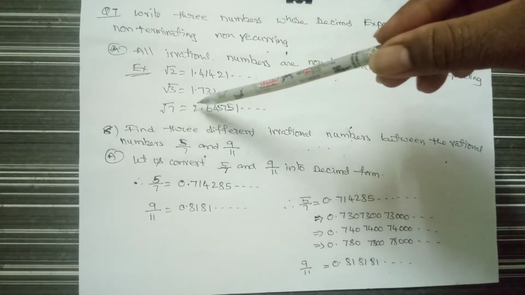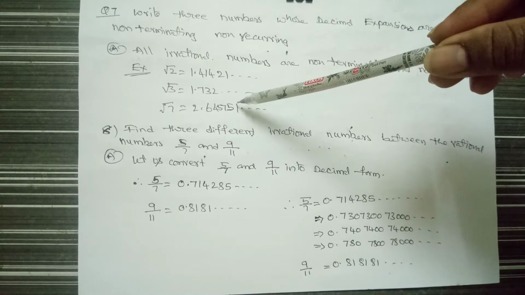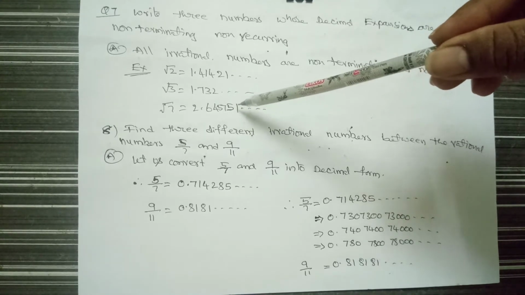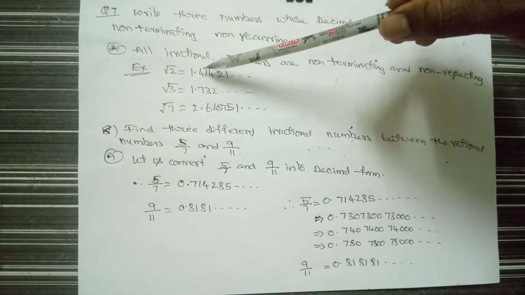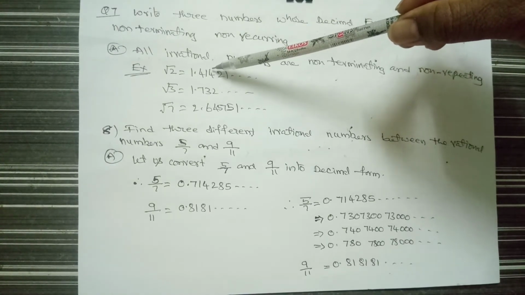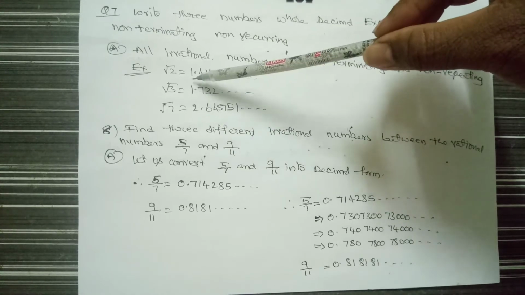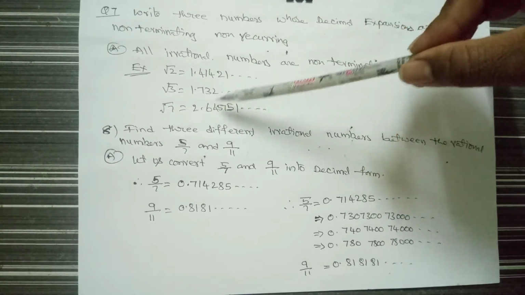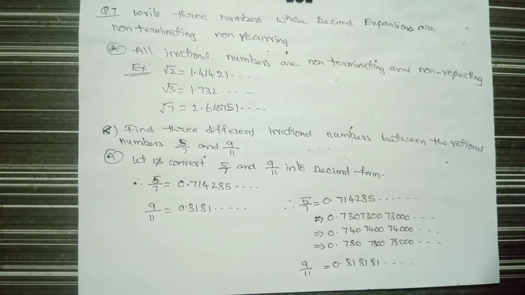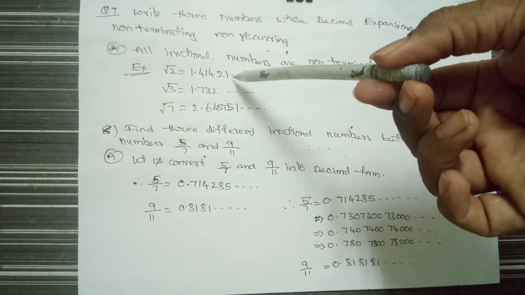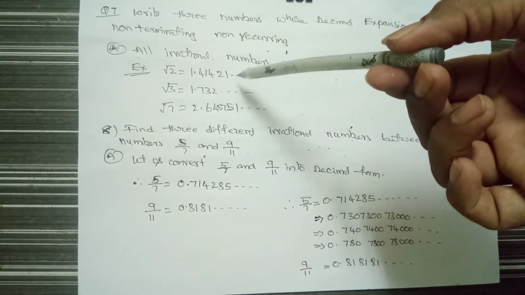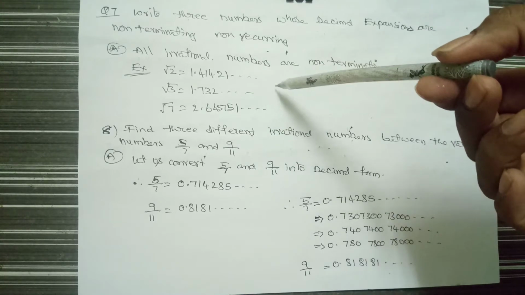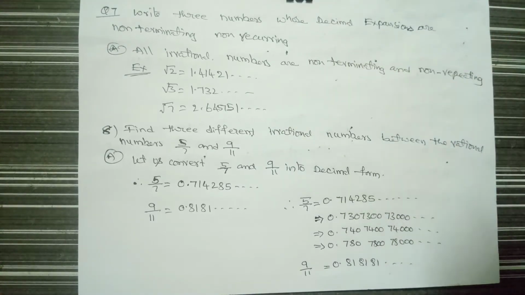Root 7 value is 2.6451 and so on. Students, you can remember just two or three places of decimals: 1.414, 1.732, 2.645. So like that you can recall. And "and so on" is important. If you don't say "and so on", it will be terminating. If you say "and so on", it will be a non-terminating decimal.